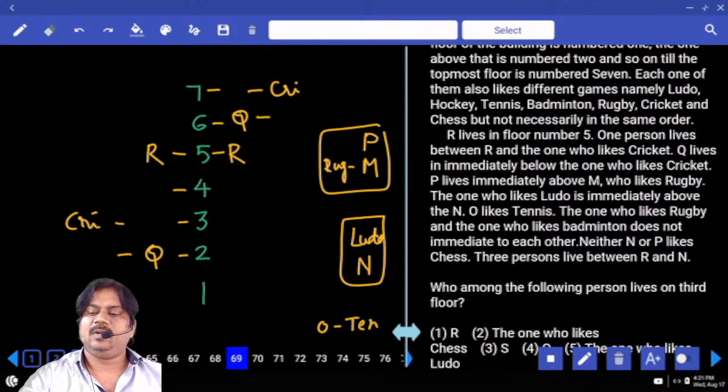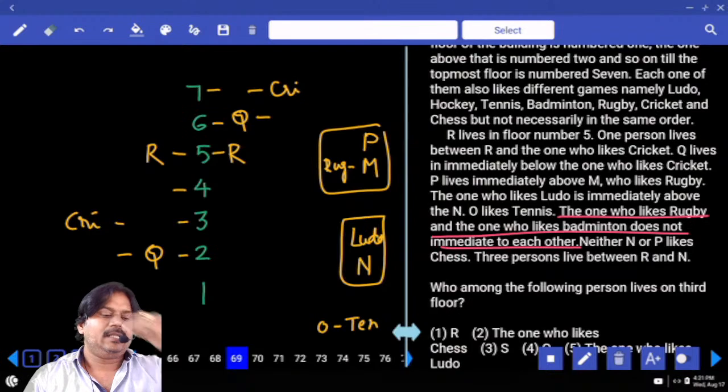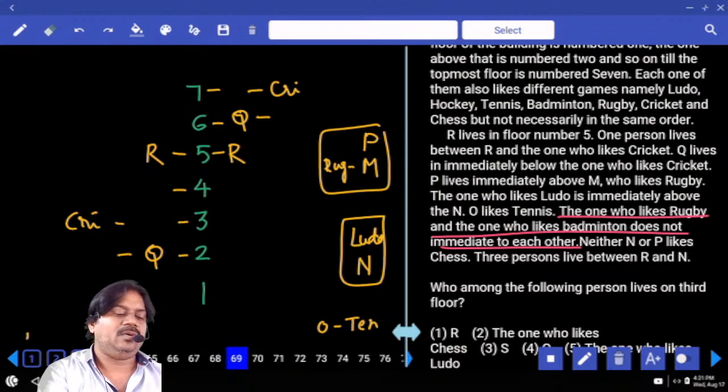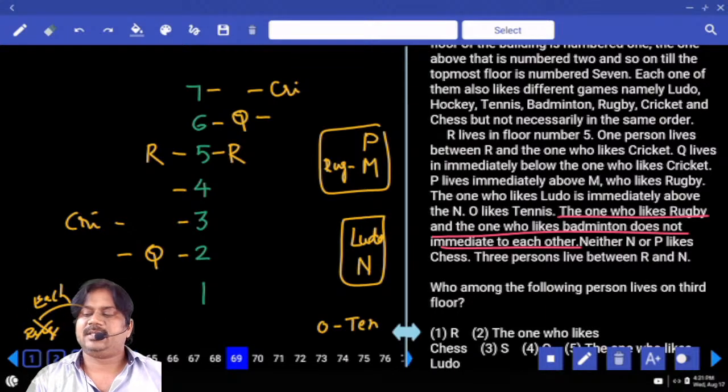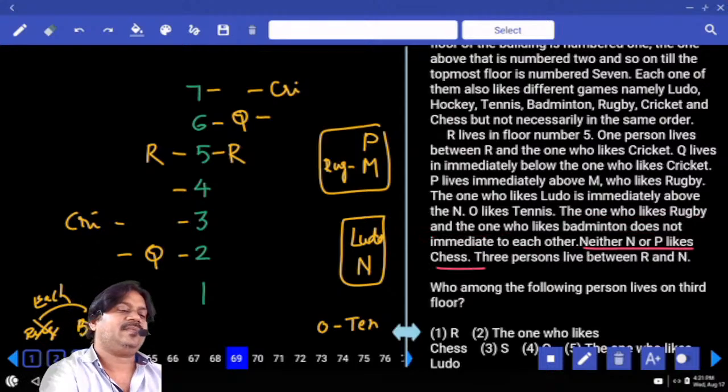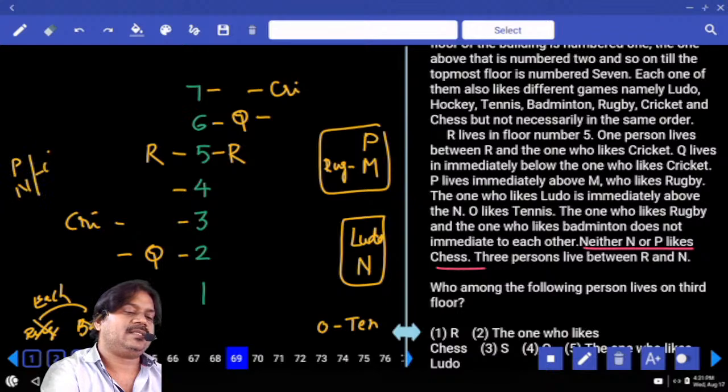O likes tennis. Next, the one who likes rugby and the one who likes badminton are not immediate to each other. So the one who likes rugby and the one who likes badminton, these two persons are not next to each other. So next information, neither N nor P likes chess. P nor N, these two persons do not like chess.